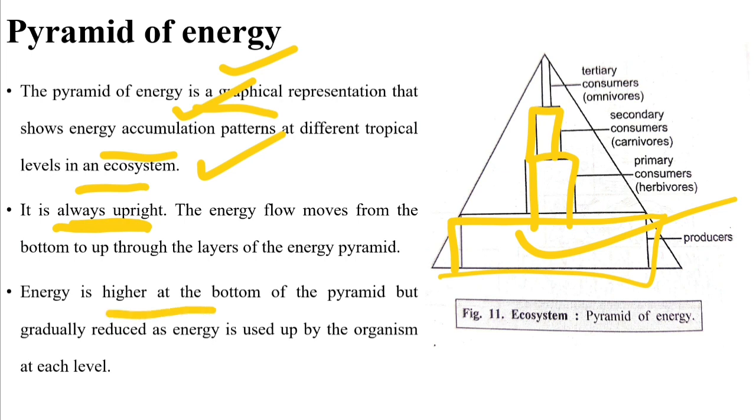Energy is higher at the bottom of the pyramid but gradually reduced as energy is used up by the organisms at each trophic level. It is more in producer, then less in primary consumer, again less in secondary consumer, and finally least in the tertiary consumer or omnivores. So this is the pyramid of energy, which is always upright. So it is all about the flow of energy, how energy flows in an ecosystem.